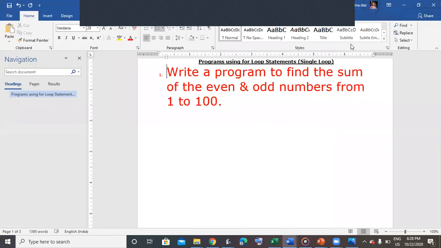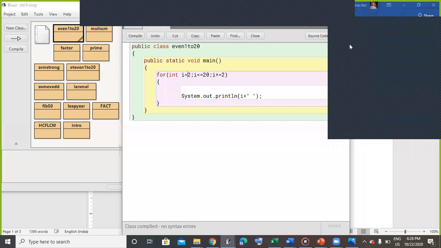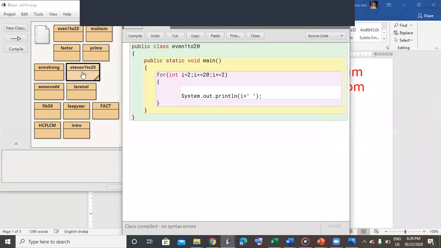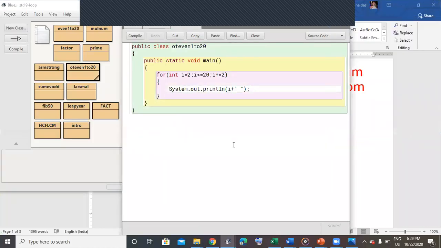Now the next question we'll solve is: write a program to find the sum of even and odd numbers from 1 to 100. So how to do this question? You can see the range is already given, 1 to 100, and to find the sum of even and odd numbers. Now you can see this program I have already done over here.